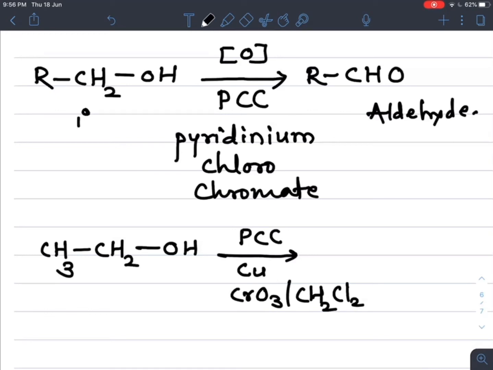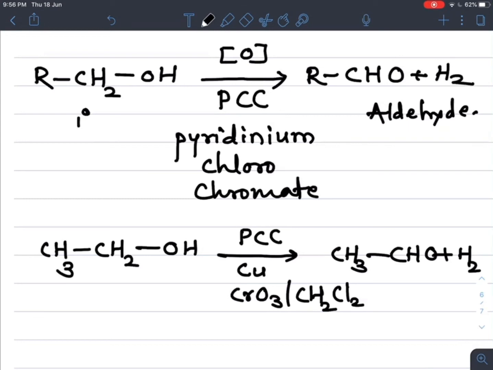If this solvent is used along with CrO3, then only controlled oxidation takes place, means the reaction is stopped at the first step only, and we get its corresponding CH3CHO with removal of H2. So removal of H2 means oxidation.